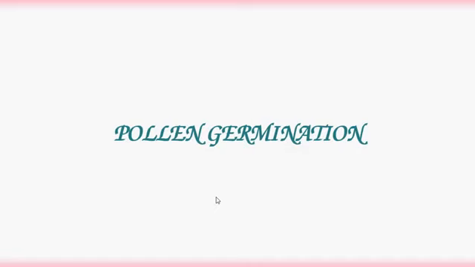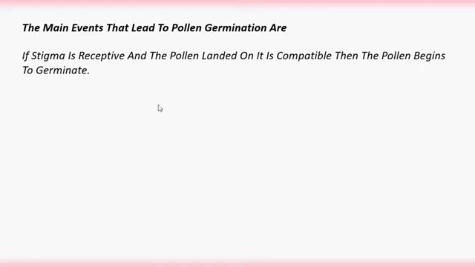Pollen germination. The main events that lead to pollen germination: if the stigma is receptive or mature and the pollen that landed on it is compatible, then the pollen begins to germinate.